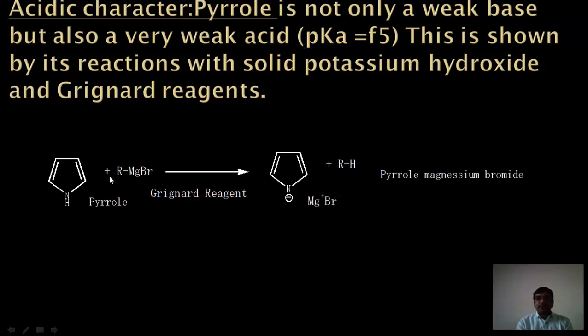It is shown by the reaction with Grignard reagent. In the Grignard reagent, this R atom is carrying a negative charge, so it can abstract the proton from the nitrogen atom. After abstraction, this magnesium atom gets the positive charge, and this positive charge will balance this N negative charge. The same reaction occurs with potassium hydroxide. Here is formation of K plus.